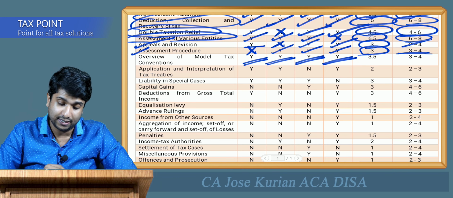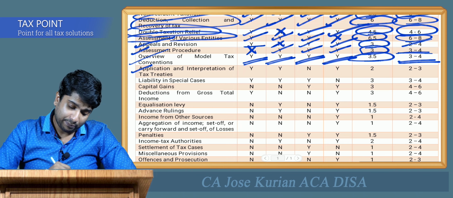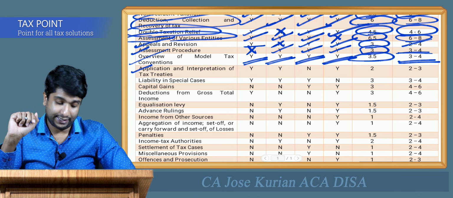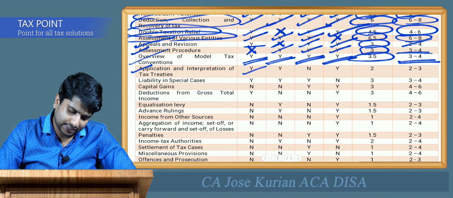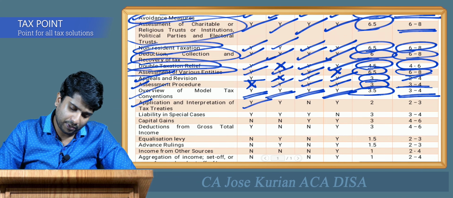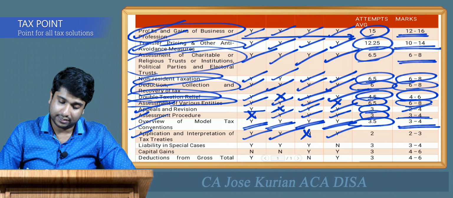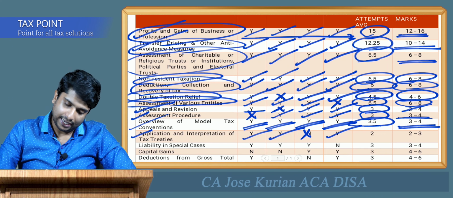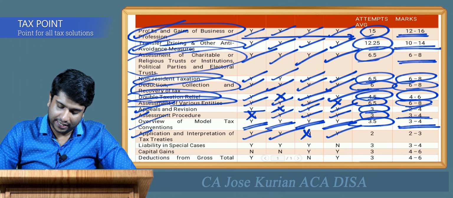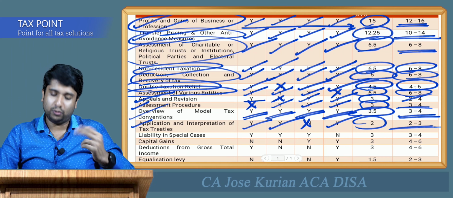And moving forward, next is interpretation and application of tax treaties. Again, they have asked questions in November 19, then May 19, but they have skipped in November 18. They have asked in May 18 as well. As you can see, the average for the past 4 attempts is 2 marks, and the expected mark in the upcoming examination is 2 to 3 marks.